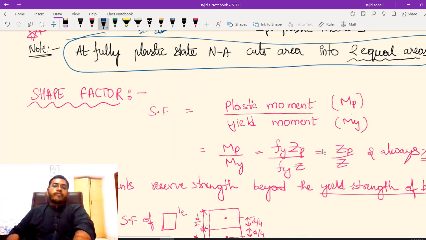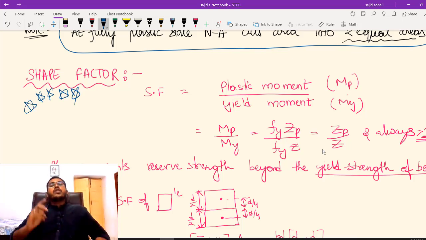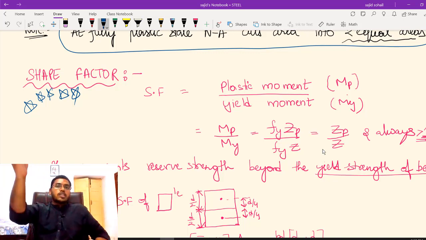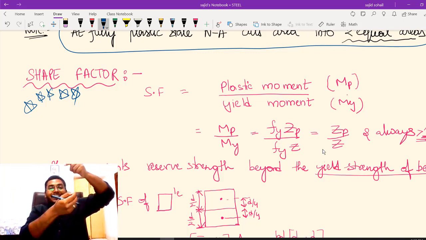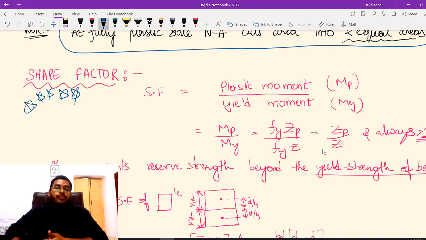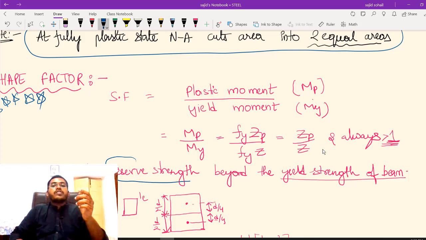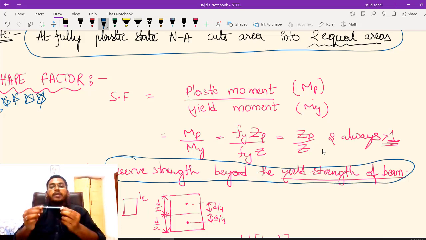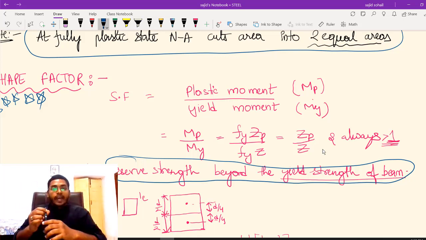Now let us see the shape factor. This is a very important topic. A question can come from here, so please give it 5 stars. It is a 5-star concept. What is shape factor? Very simple. We studied 2 terms above, one is plastic moment, the other is yield moment. The ratio of these is nothing but the shape factor. So what does it denote? It denotes the reserve strength beyond the yield strength of the beam. How much reserve strength does a beam have beyond its yield strength? That is represented by the shape factor.